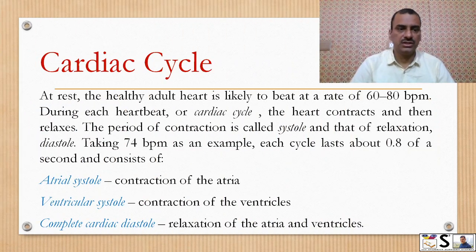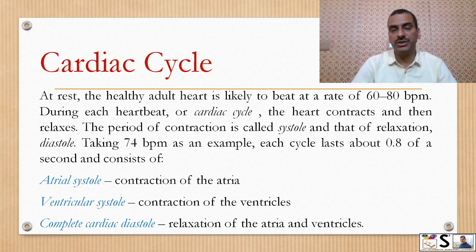Cardiac cycle. At rest, the healthy adult heart is likely to beat at the rate of 60 to 80 beats per minute. This is the range. During each heartbeat, known as a cardiac cycle, the heart contracts and then relaxes. The period of contraction is called systole and the period of relaxation is called diastole.